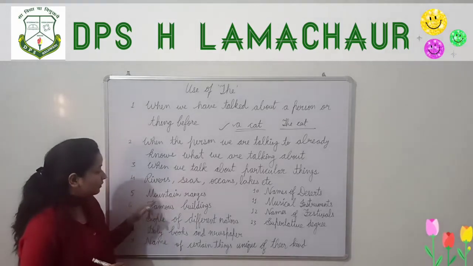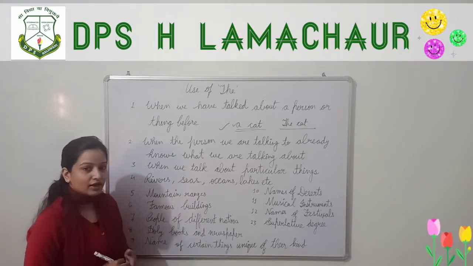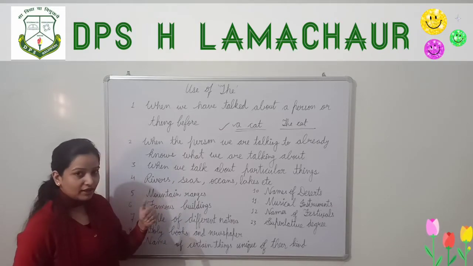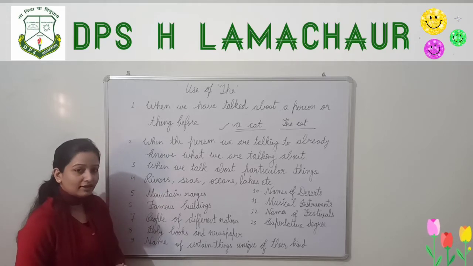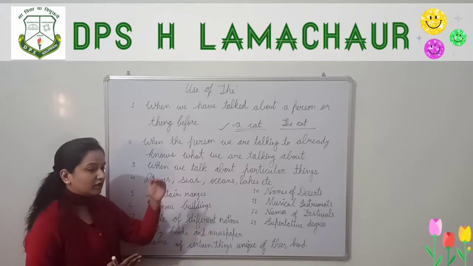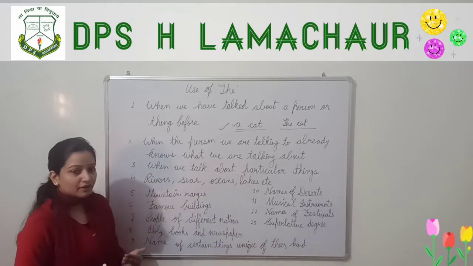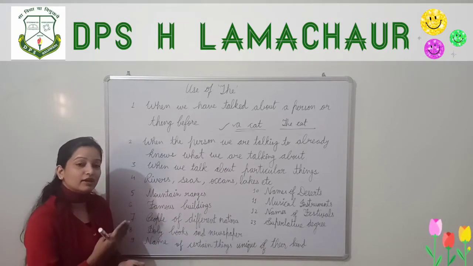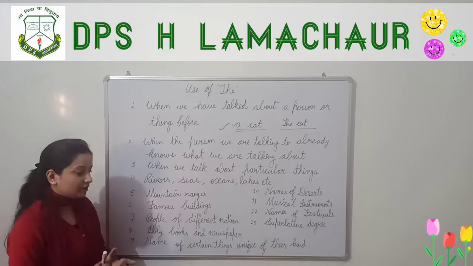Now the mountain ranges, the Mount Everest. For the names of mountains also we use "the." Now before the famous buildings, before the names of famous buildings also we use "the."